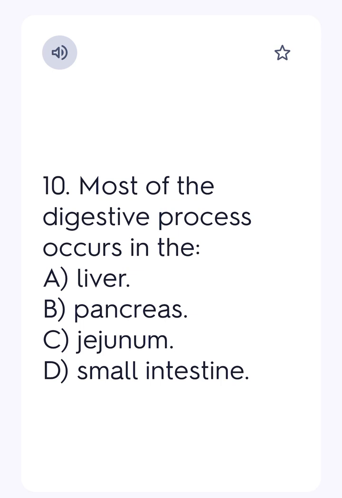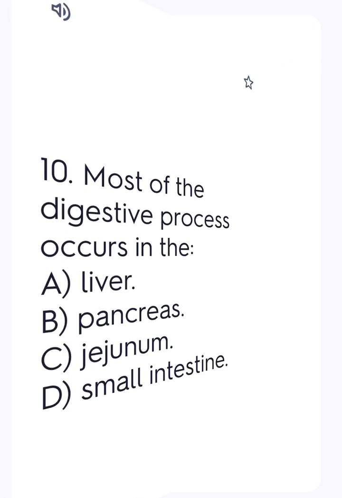10. Most of the digestive process occurs in the A. liver, B. pancreas, C. jejunum, D. small intestine. Ans. D.